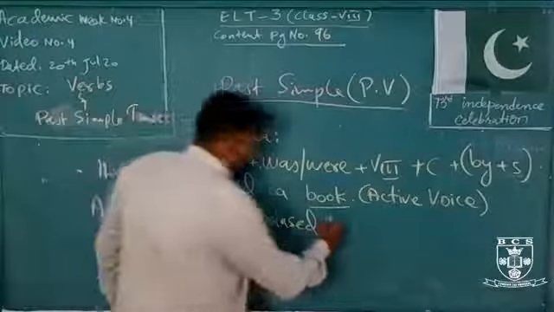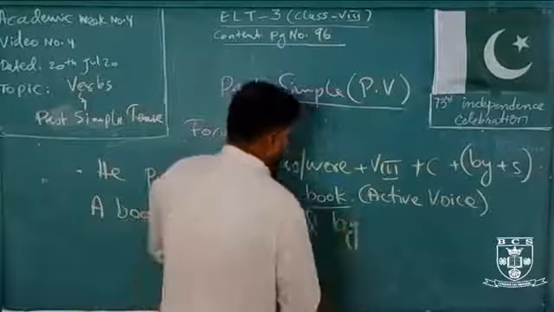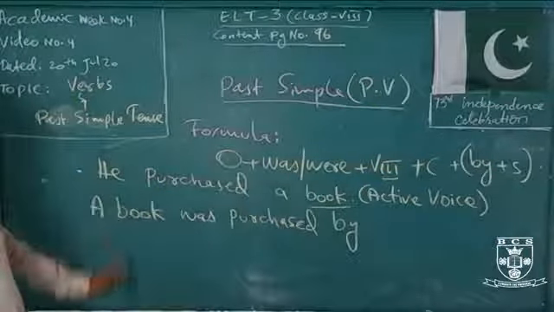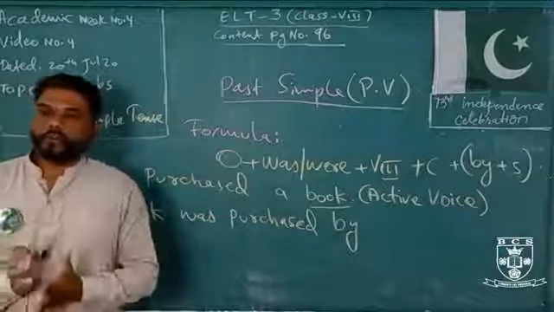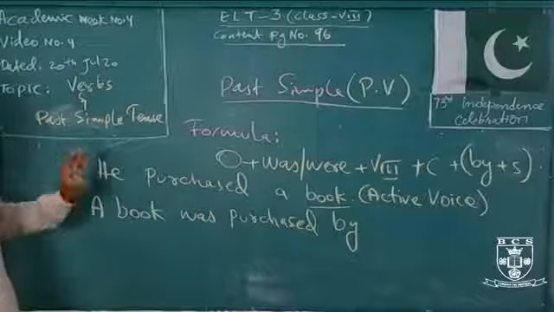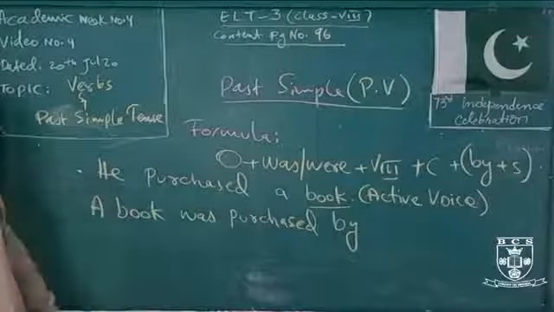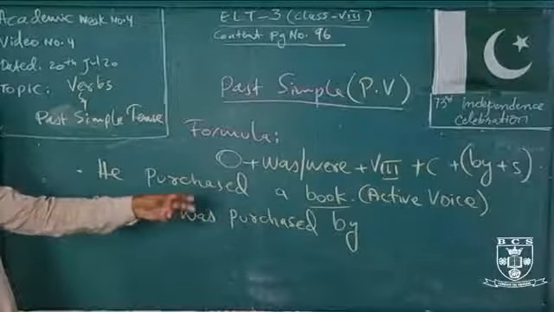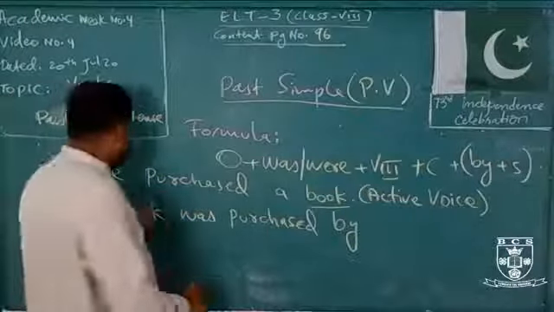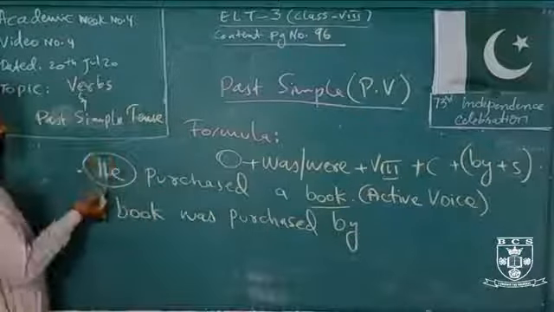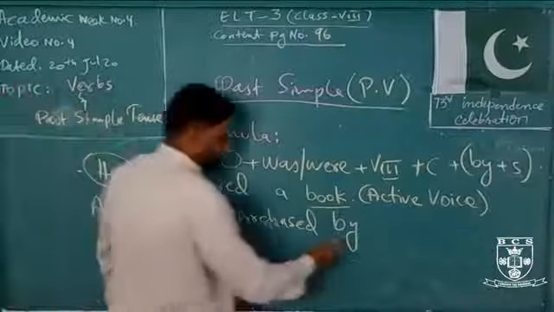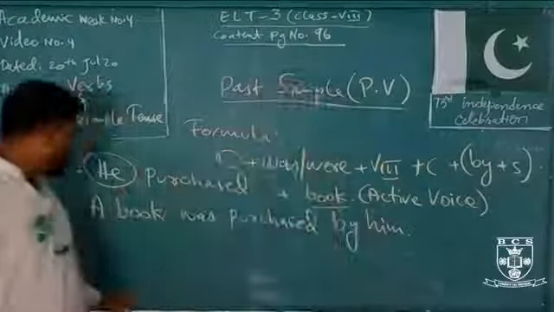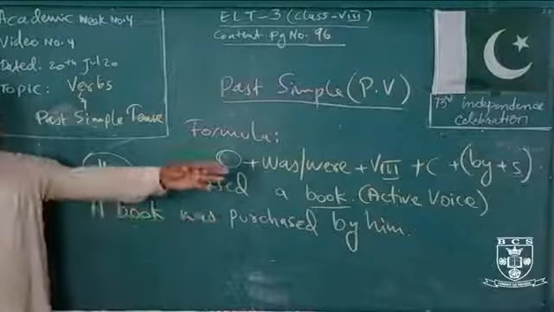Okay, so before the subject we will put by. The subject is he. What is the objective form of he? Always keep in your mind that we will put the objective form of the subject. So what is the objective form of he? Yes, it is him. We will put: the book was purchased by him.